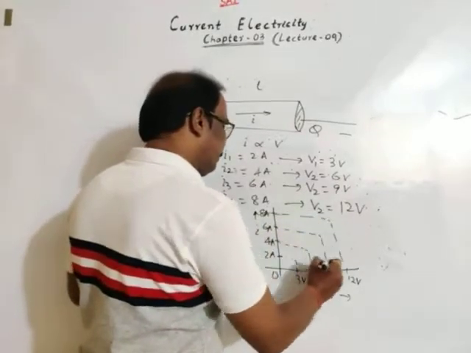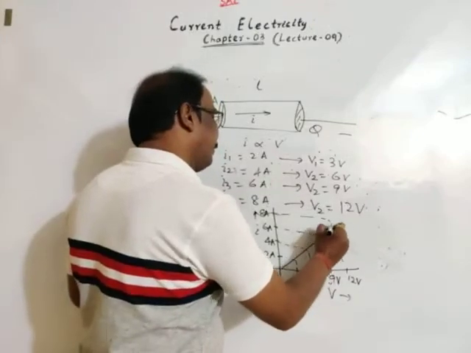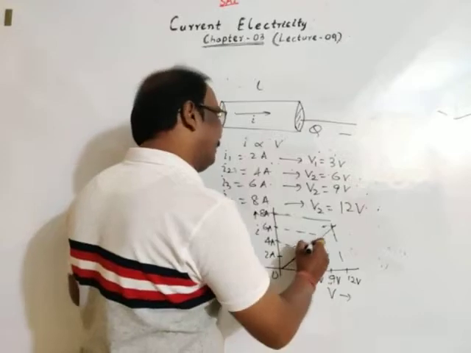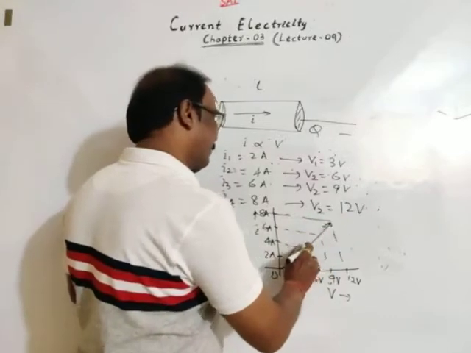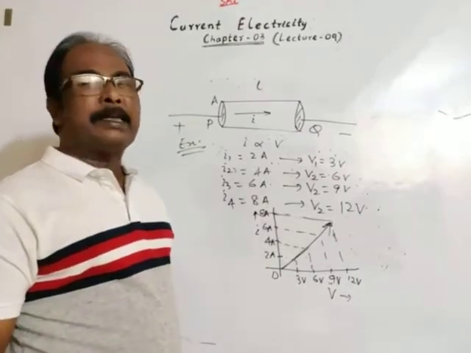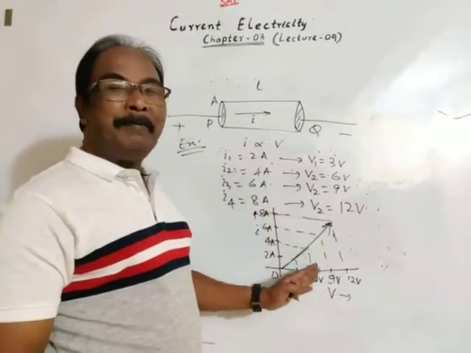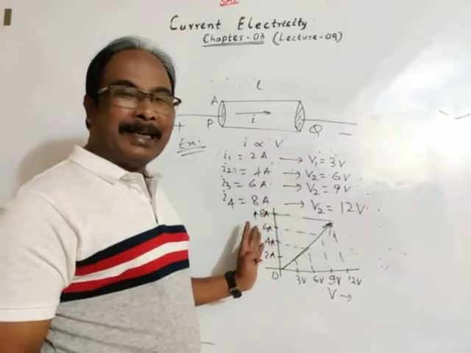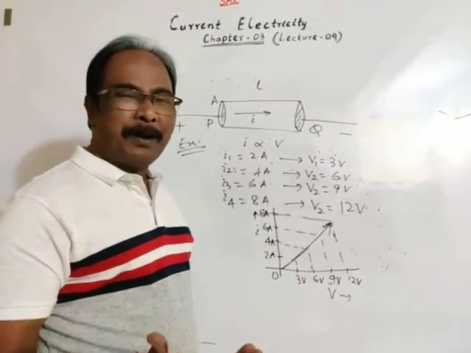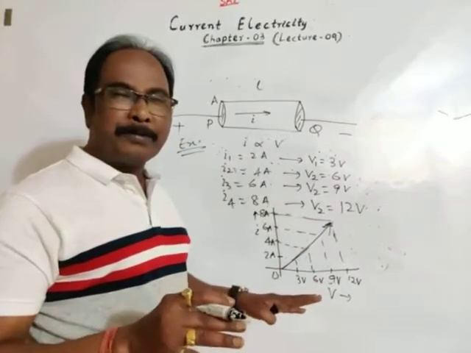The graph is found to be a straight line if we plot a graph between current and potential difference, from experiment.